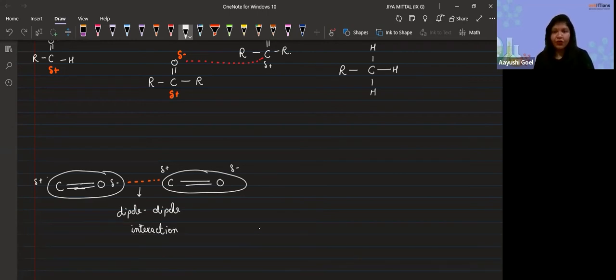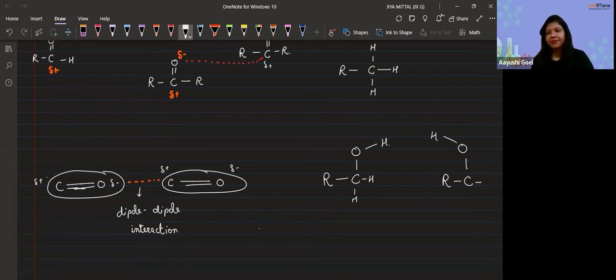Now for the alcohols, what do we have here? We have the R-C-O-H group. Similarly, there might be any X here, let's say H and H here. And there is another group like this, which will have the same part, that is R-C-O-H here. Now understand, oxygen is more electronegative than carbon and hydrogen as well.